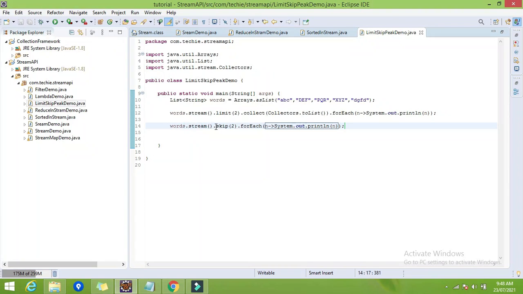What I have done, I have used the skip method. I have given the input as 2. So it will skip the first two elements of the list and will display the rest.